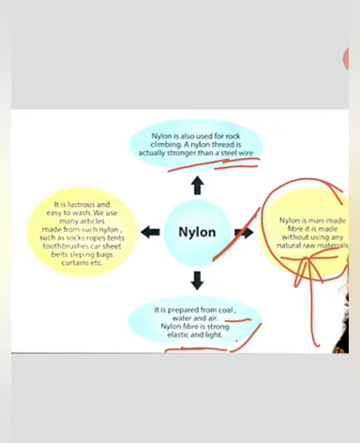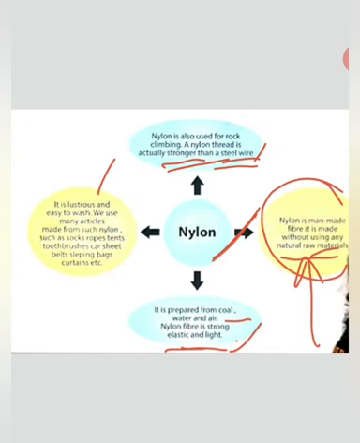So at that time we can prefer nylon thread, because it is considered to be stronger than the steel wire. It is luxurious, easy to wash, yes, very easy. It doesn't need too much maintenance.